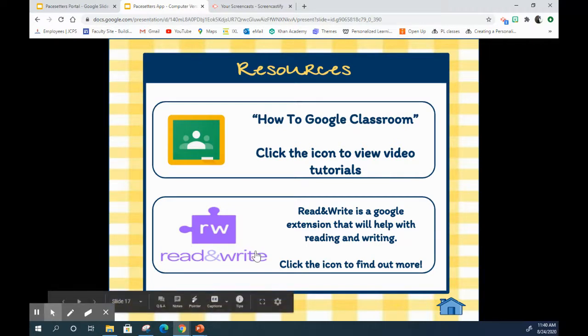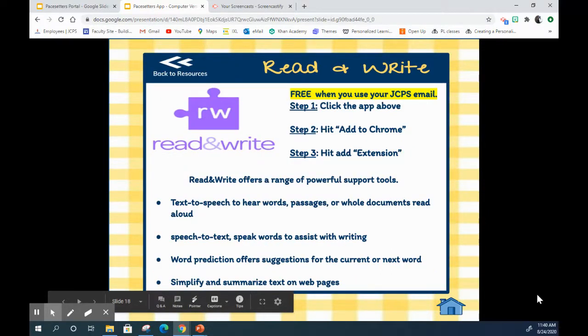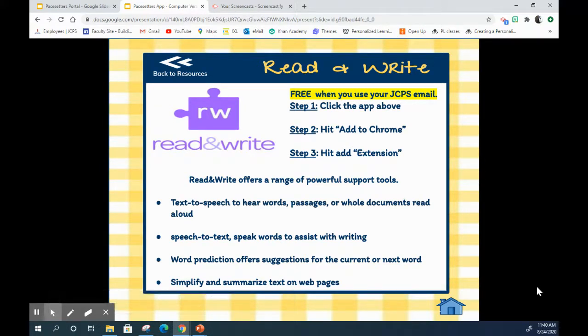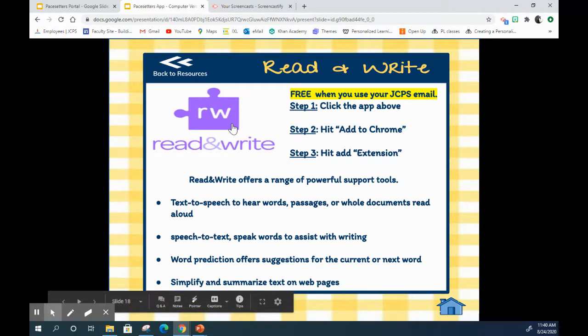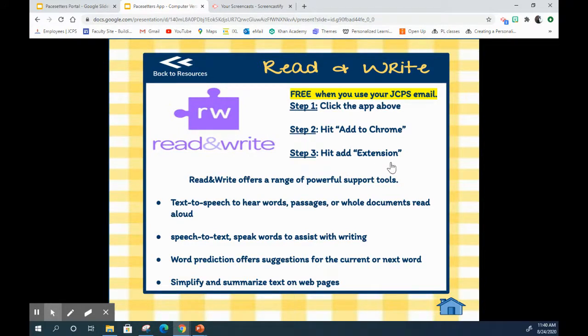The next one that I want to show you specifically is the extension for Google Chrome called Read and Write. This extension is free with your JCPS email. You just click on the app icon here and it will take you to the extensions website, and you click add to Chrome and then you hit add extension.